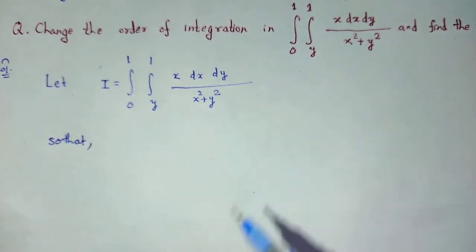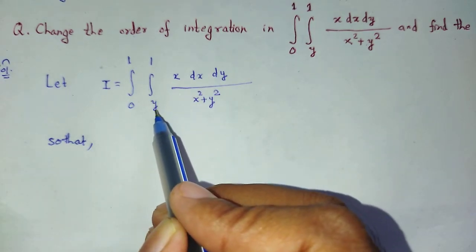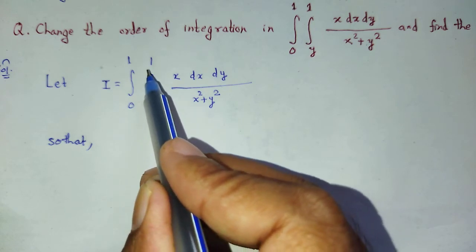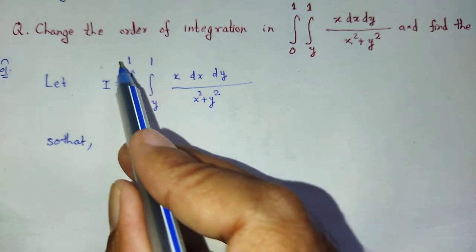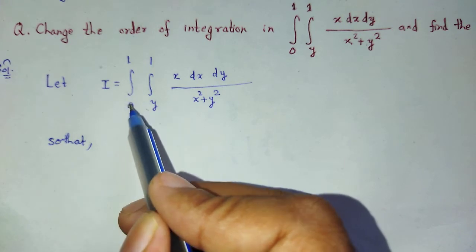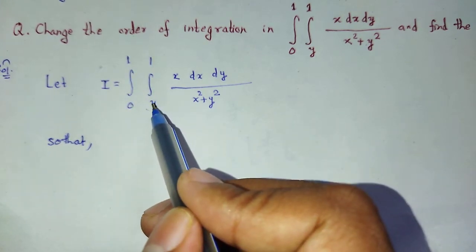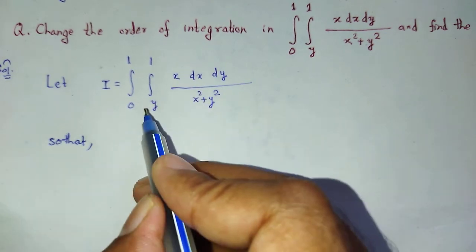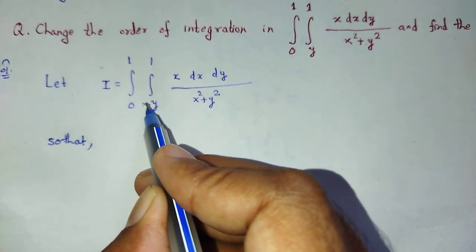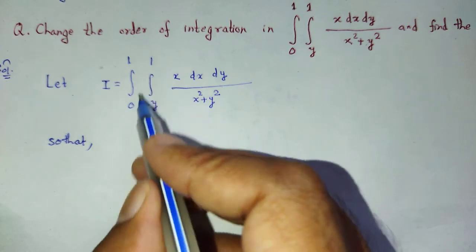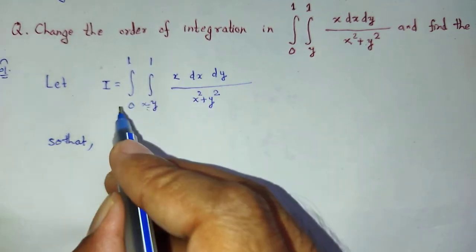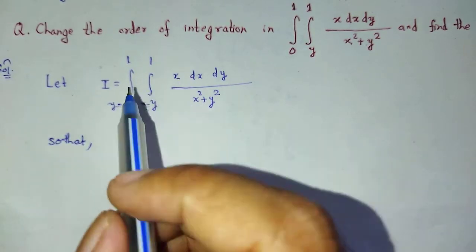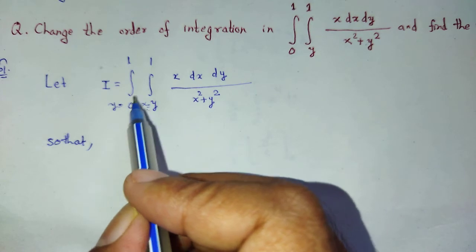So here, look at this, this is y, that means this is a function of y. This is the limit of x, from y to 1, and this is the limit of y, from 0 to 1.